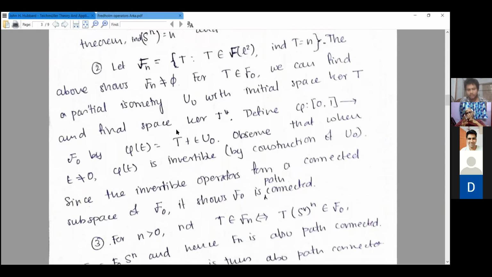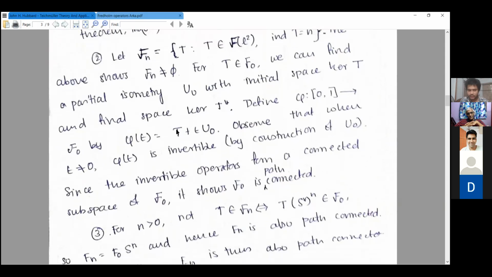Now when T is not equal to phi naught, it is invertible, because by definition of U naught and the initial space and the final space, it is invertible on the complementary subspace. So what we do is we join T to T plus U naught, which is invertible. It is a Fredholm operator of index 0, because the rank and kernel of both it and its dual are finite. So you go from that invertible operator to any other invertible operator, and from that you go to any other index operator. So this shows that F naught is connected.